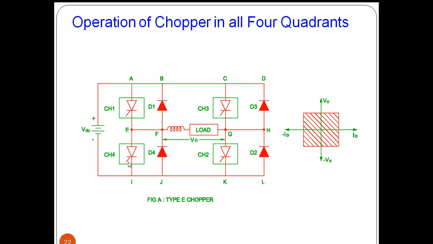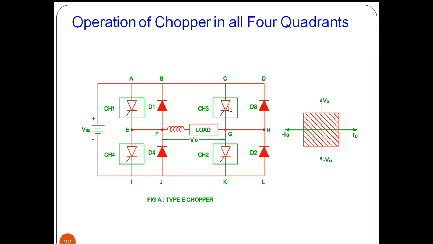But when CH3 and CH4 are operating, current is flowing through the load from right to left. So that's why current is also negative. Here both V naught and I naught are negative across the load. So inductor will store the energy in the opposite direction. So we are getting operation in quadrant 3.